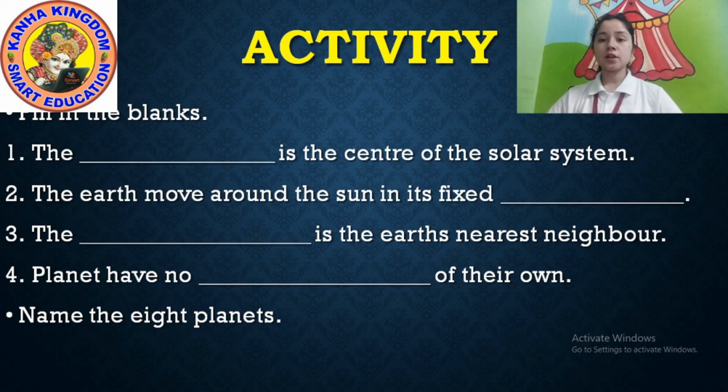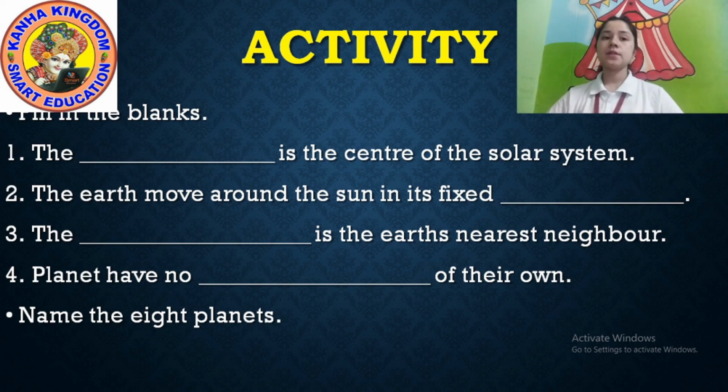You should write your own answer. I didn't tell you the answer. Name the 8 planets, 1 to 8. Write down. Okay. So copy this all. Finished.